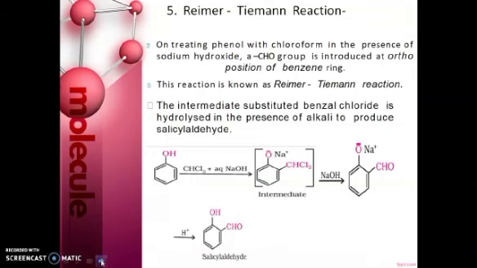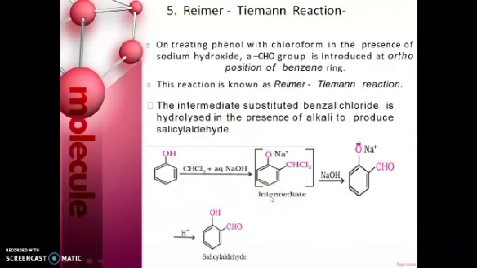Okay. So next one is the Reimer-Tiemann reaction. So what is the Reimer-Tiemann reaction? On treating phenol with chloroform in presence of sodium hydroxide, a CHO group is introduced at the ortho position of the benzene ring. So this reaction is known as the Reimer-Tiemann reaction. So here this phenol is treated with chloroform, CHCl3, and NaOH, and gives the intermediate.